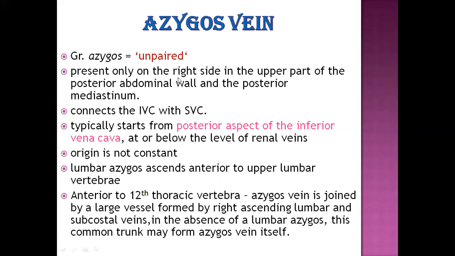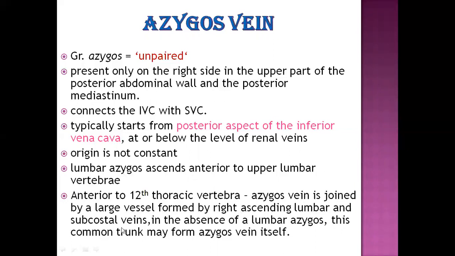So, azygous is present only on the right side in the upper part of the posterior abdominal wall and posterior mediastinum. It connects the inferior vena cava with the superior vena cava. It typically starts from the posterior aspect of the inferior vena cava at or below the level of the renal veins. Of course, because these are veins, origin is always not constant. So lumbar azygos ascends anterior to the upper lumbar vertebrae. Anterior to the 12th thoracic vertebra, the azygos vein is joined by a large vessel formed by the right ascending lumbar and subcostal vein.